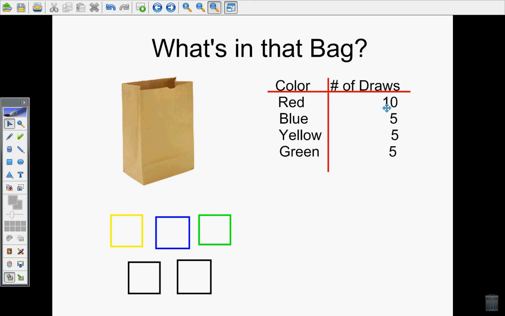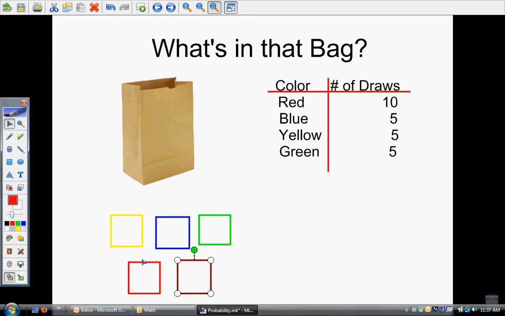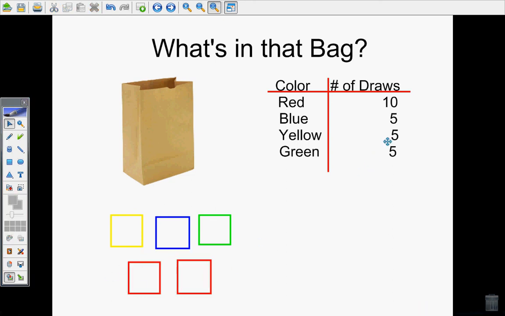Now let's tackle that red. This time there was 10 draws of red. What does that mean for how many cubes there should be? You should have said that there should be 2 red cubes, because we know that 5 plus 5 would equal 10 draws. Now let's make sure our patterns hold up.